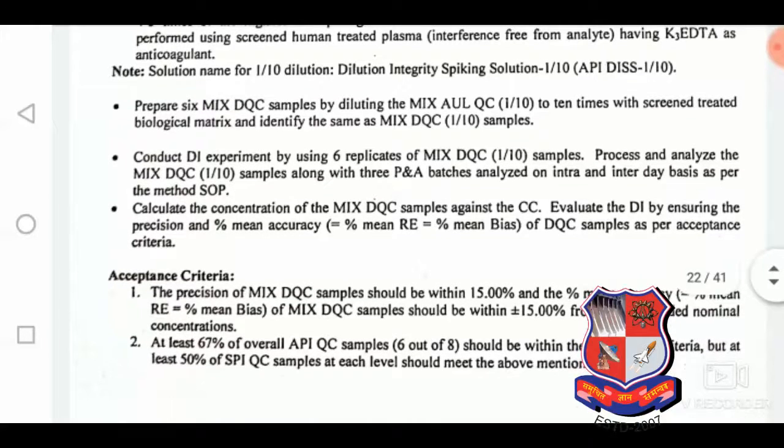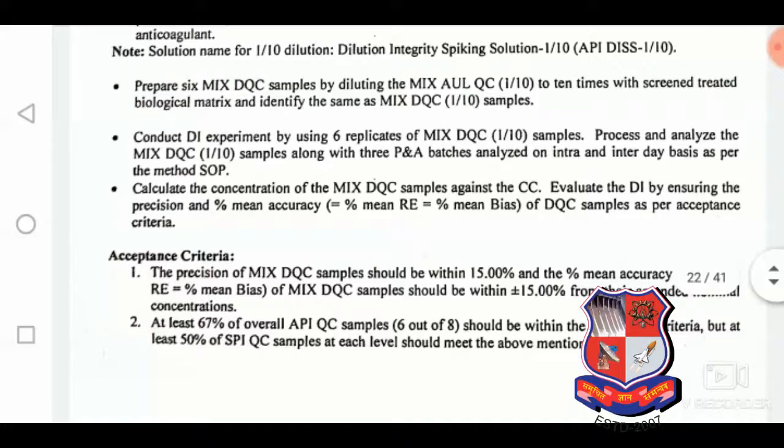Here the DI experiment is there. So here we have to prepare 6 replicates of DI DQC and process and analyze the samples with the 3 P&A batches, again on an intra and inter basis.